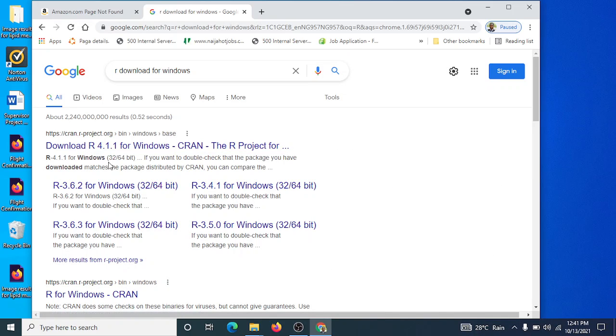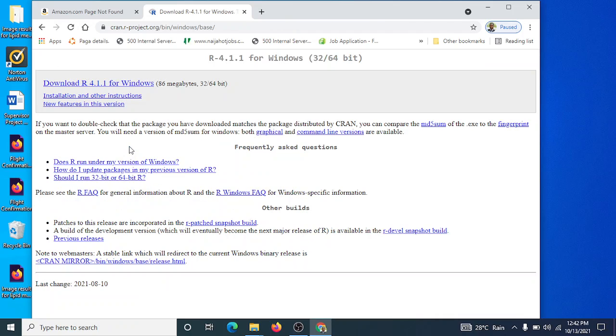As you can see, R is regularly updated. At the moment, the most recent is R 4.1.1 for Windows. So you double click on that.